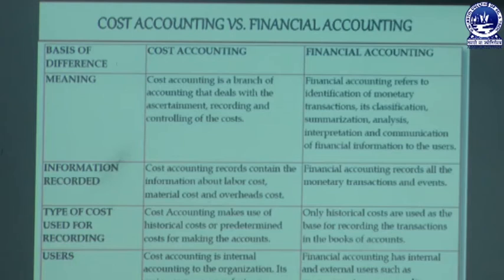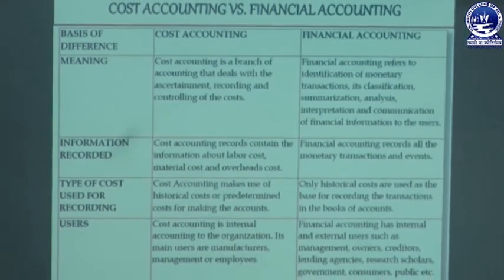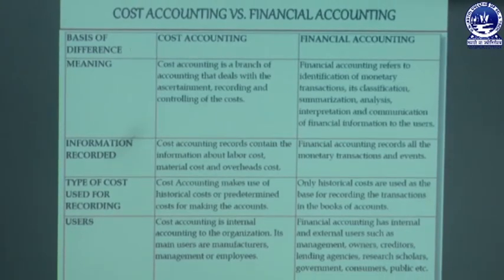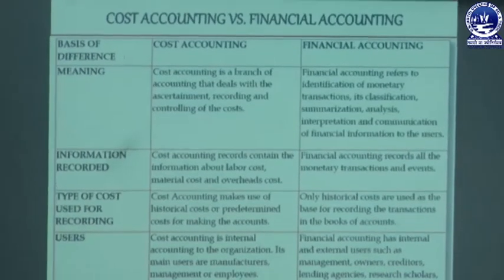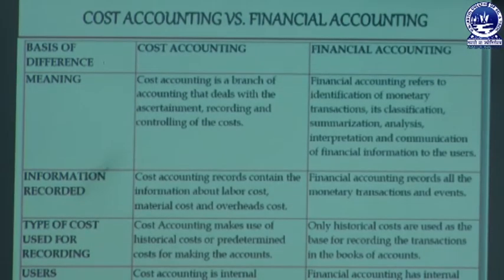The last part is relating to cost accounting versus financial accounting. What is the basic difference? We already discussed financial accounting and also cost accounting. Now we are going to find out what the basic difference is. The point of difference, first one is meaning. Cost accounting is a branch of accounting that deals with cost ascertainment, cost control, and cost record. But financial accounting refers to identification of monetary transactions, classification, summarization, interpretation, and communication of financial information to the different users.